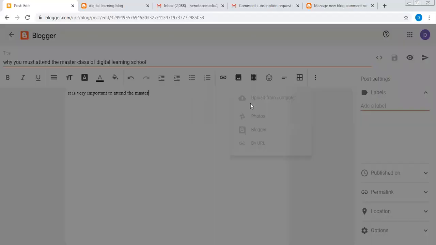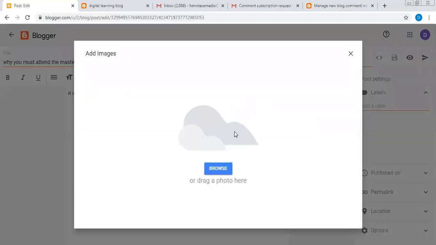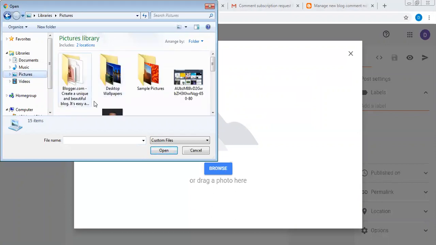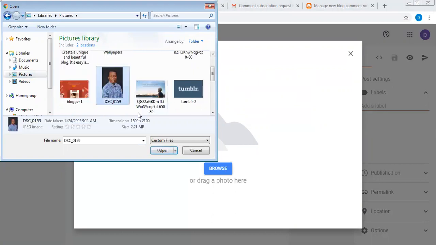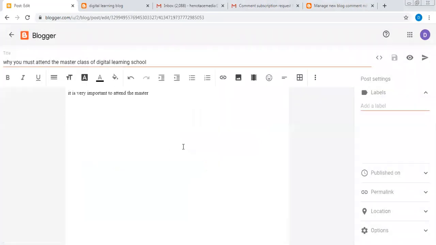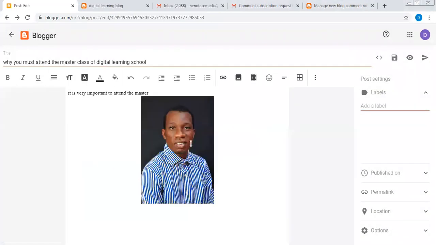You can just like this, add image, browse through your system. I can just take a picture like that, or my own picture, and put it there, like why you must attend digital learning class. And this is me, for those who have not seen me before. All right, this is me.